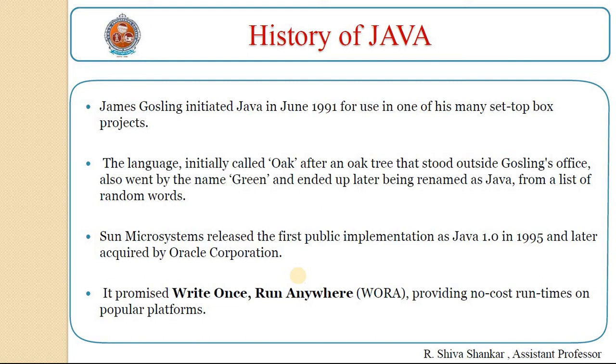Sun Microsystems released the first public implementation as Java 1.0 in 1995, and it was later acquired by Oracle Corporation. It promised write once, run anywhere, providing no-cost runtimes on popular platforms.